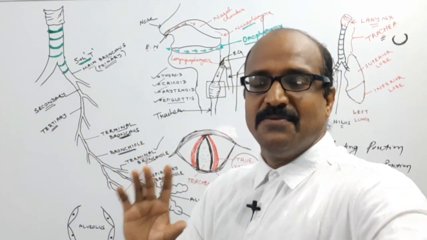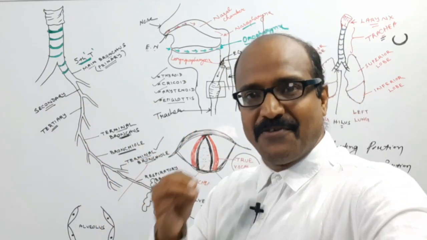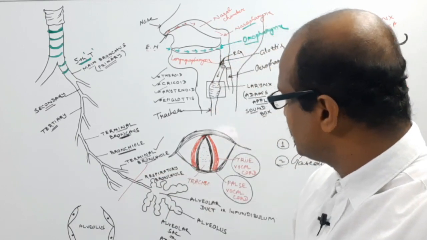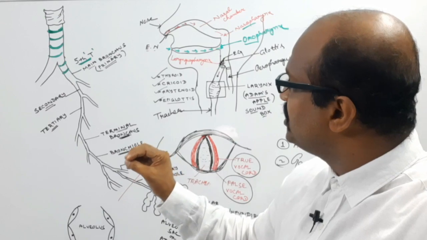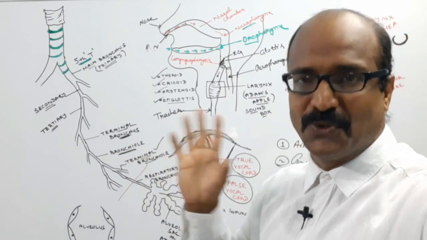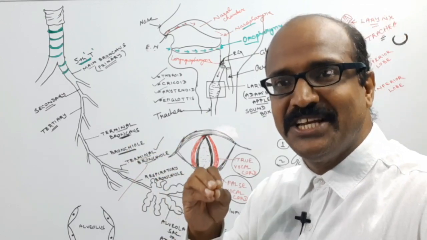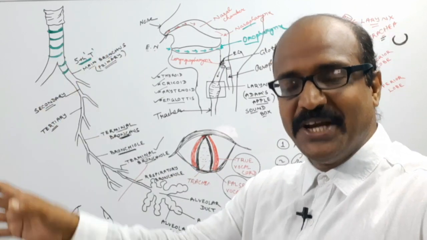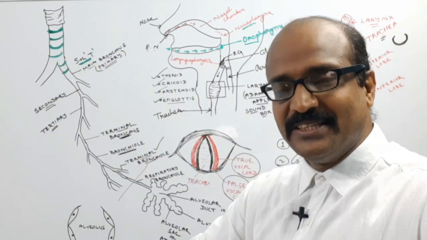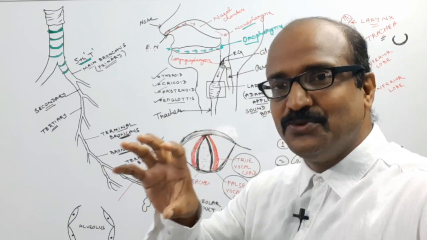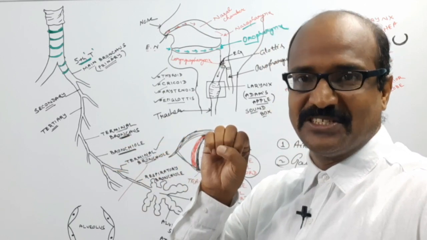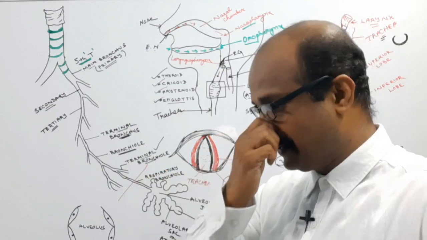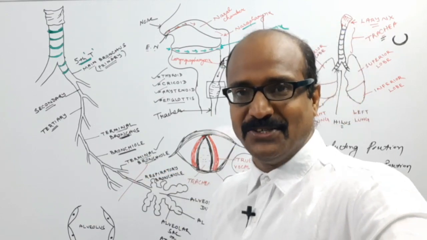The air is also moistened. Suppose the humidity level is very low when it enters our body, then it becomes more humid, which is suitable for the lungs.